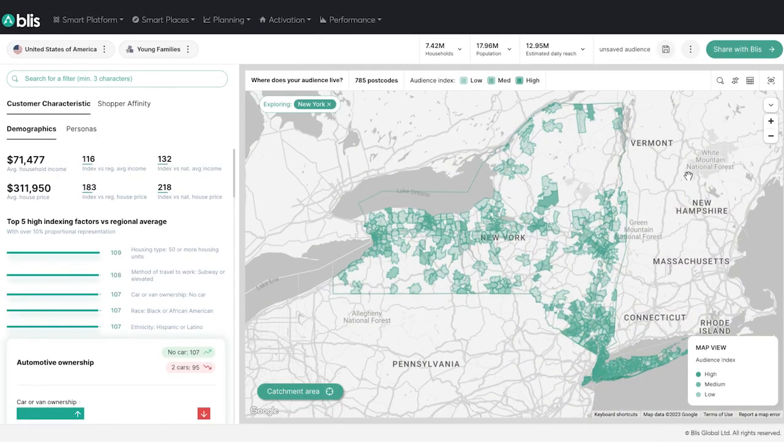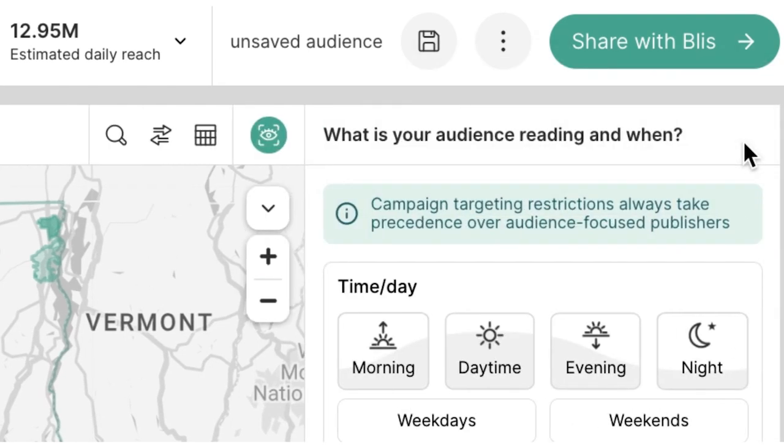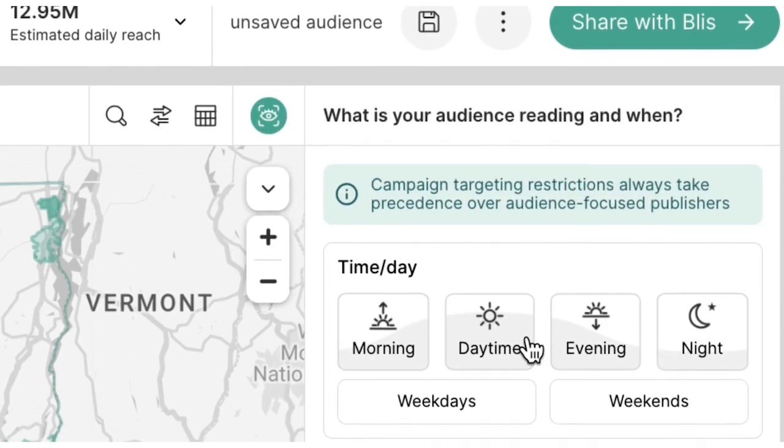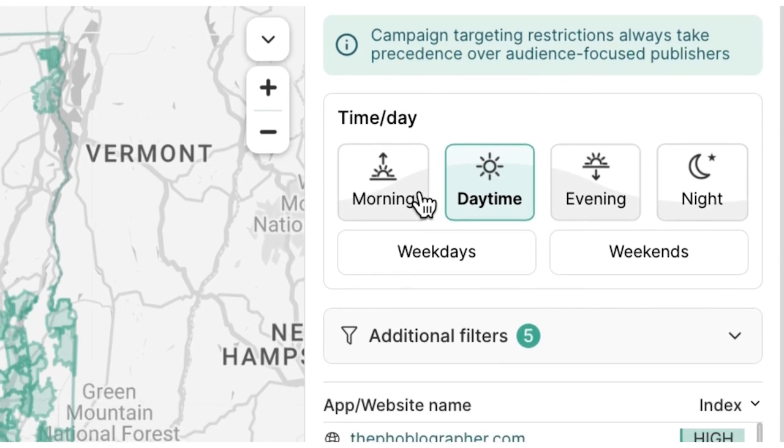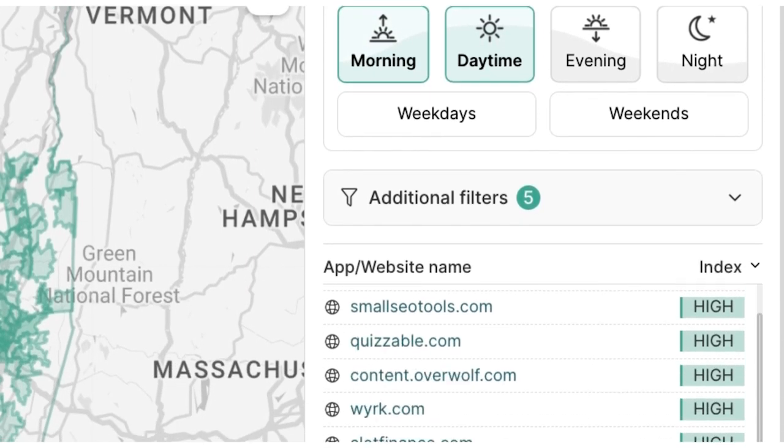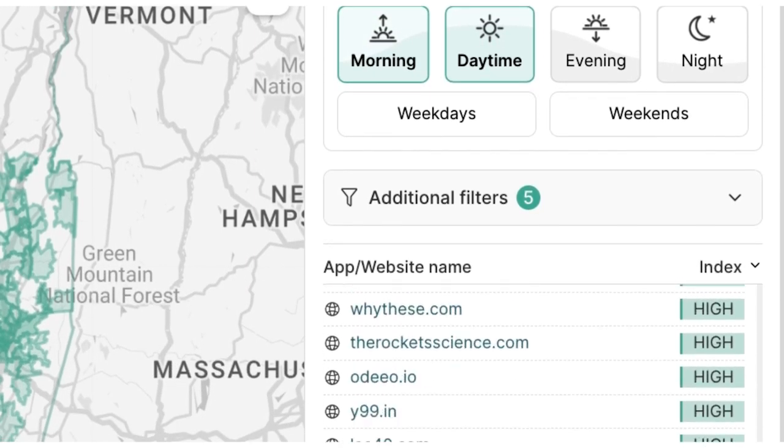Select your audience and click on the publisher icon. Here you can see which publishers are most likely to be viewed by your audience, and you can filter by time of day. Click on the publisher to see the locations in which your audience is most likely to interact